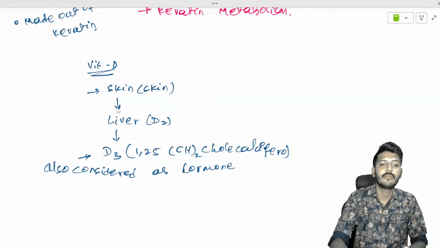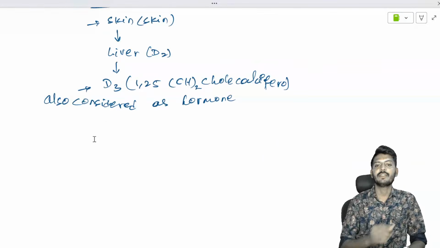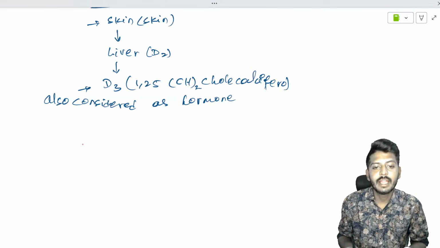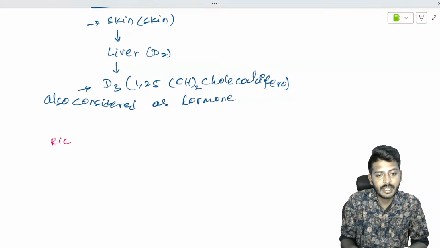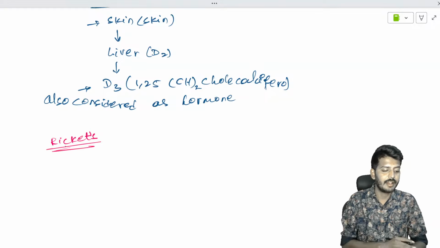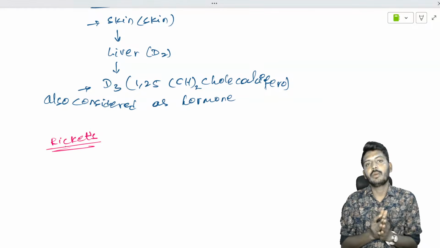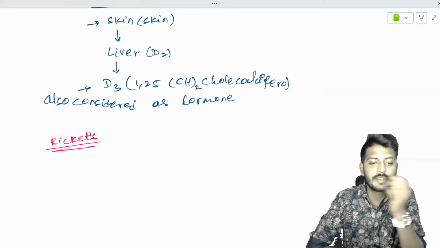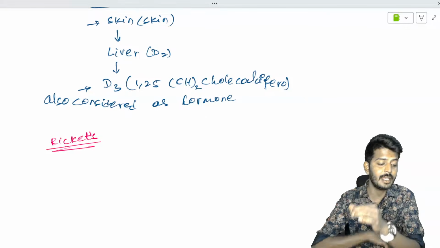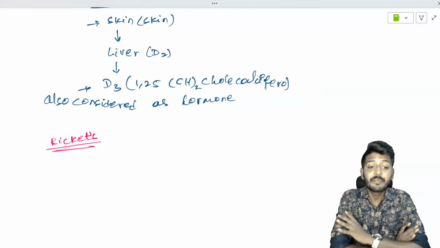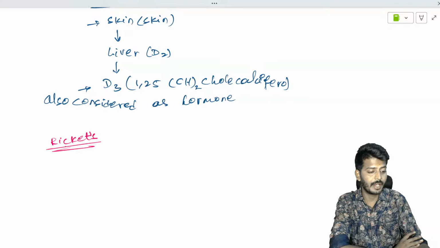So vitamin D deficiency in children leads to a disease called rickets. Related to rickets there are some important questions. Rickets is a vitamin D deficiency. What are the clinical features we are going to encounter?